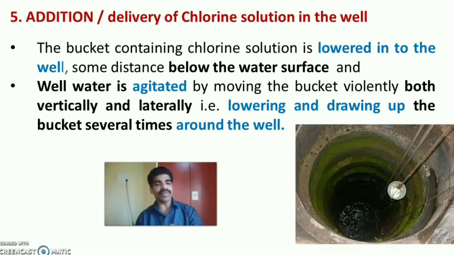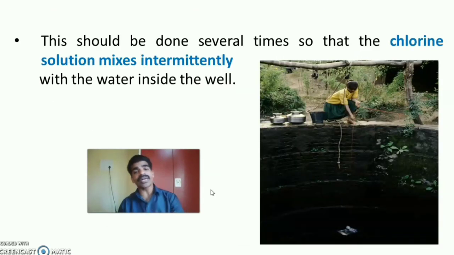Then the next step is agitation. The well water is agitated by moving the bucket violently both vertically and laterally. So lowering and drawing up of the bucket several times around the well. This is an important step of chlorination, that is agitation. That is lowering and drawing up the bucket several times around the well for 5 to 10 minutes. That is to make sure that this chlorine solution is completely mixed with the whole water in the well. Thus, the agitation should be done several times so that the chlorine solution mixes thoroughly with all the water inside the well.